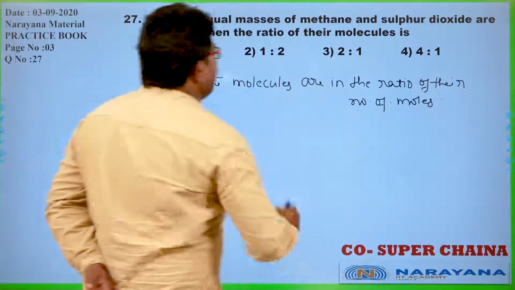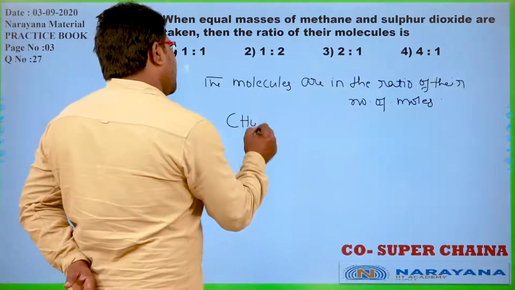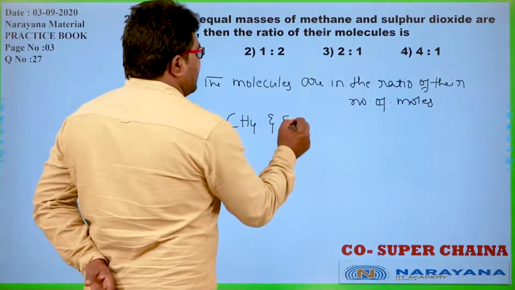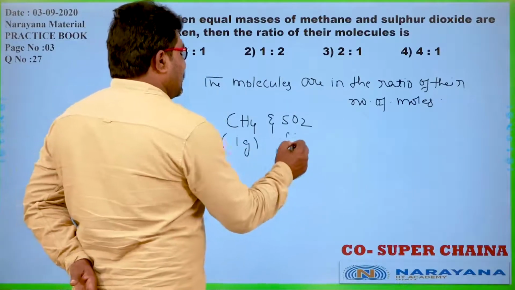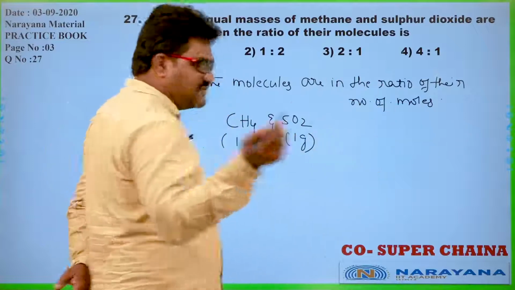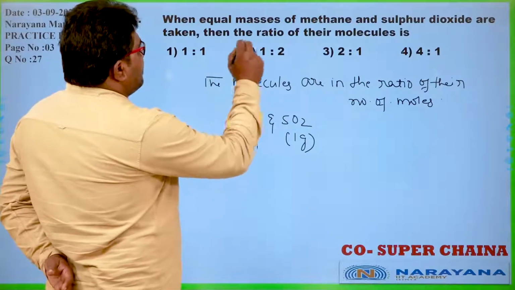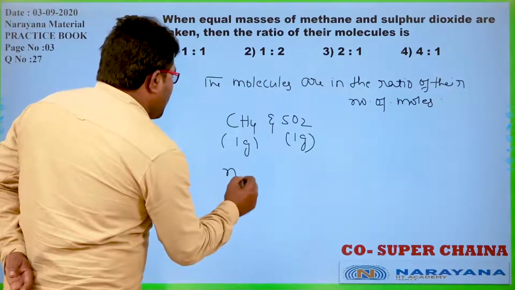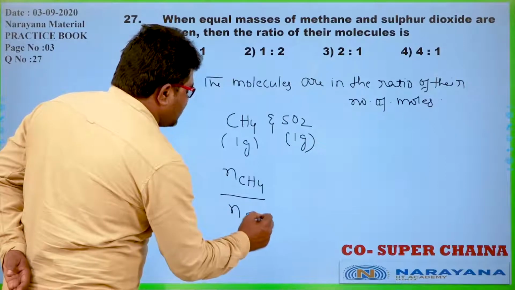Methane and sulfur dioxide, equal masses. So I am taking 1 gram each, or x grams, whatever it may be. So the ratio of their molecules is the number of moles of methane by number of moles of SO2.